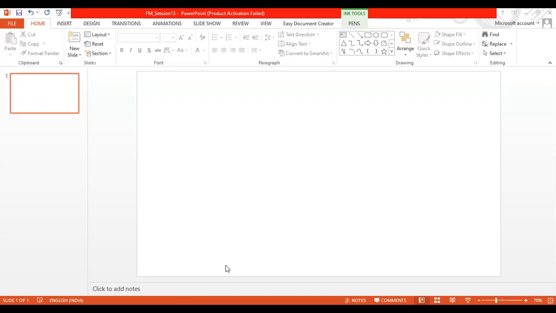So first of all, if you remember, in the last session we discussed the continuity equation, and we arrived at an equation something like this.